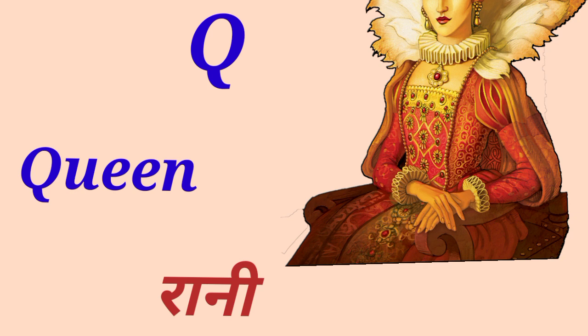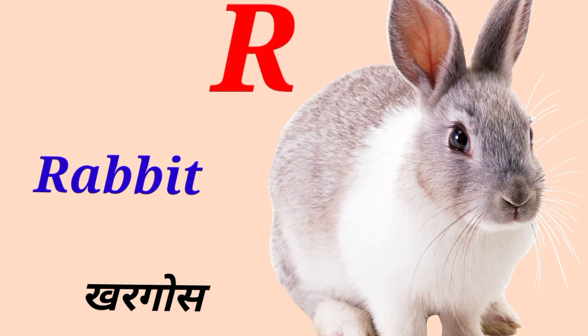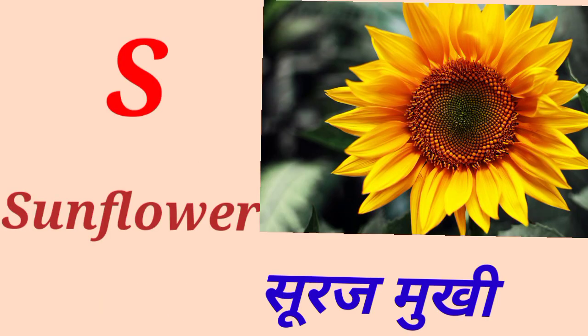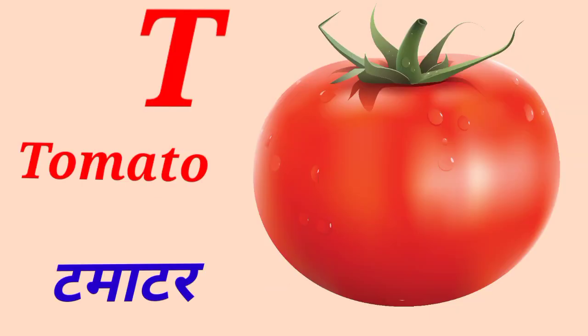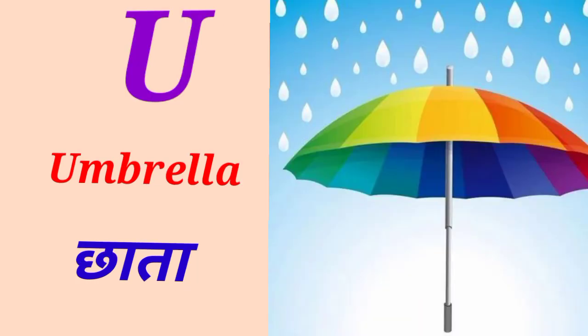Q for queen, queen means rani. R for rabbit, rabbit means khargosh. S for sunflower, sunflower means surajmukhi. T for tomato, tomato means tomato.